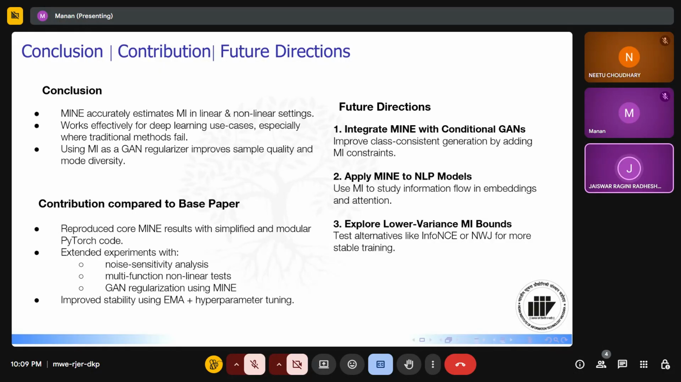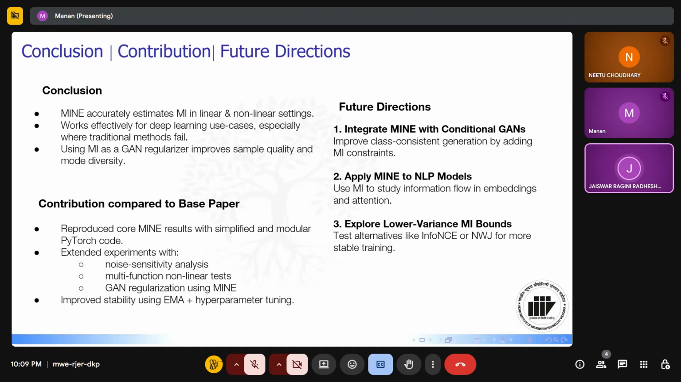Next, the contribution of our work compared to the base paper. We reproduce the main MINE results but use simpler and cleaner code. We also added extra experiments such as testing noise sensitivity, checking multiple non-linear functions, and using MINE for GAN regularization. We improve stability by using EMA and tuning the hyperparameters.